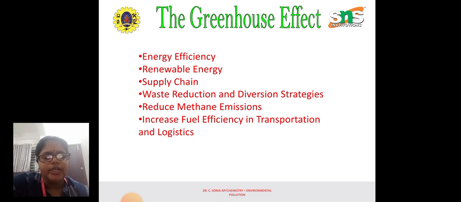So it is very important. In the future they have predicted that the normal temperature will become some plus 5 degrees from the temperature in the present condition. So it's very important that you maintain the earth for sustainable living.